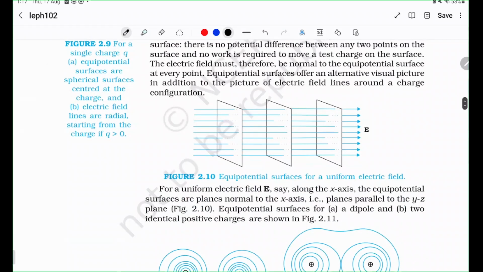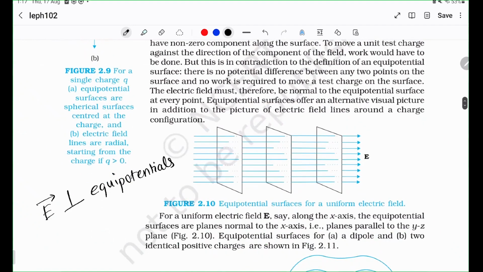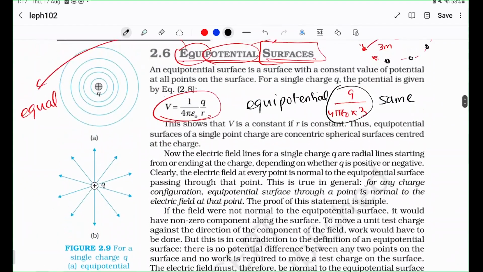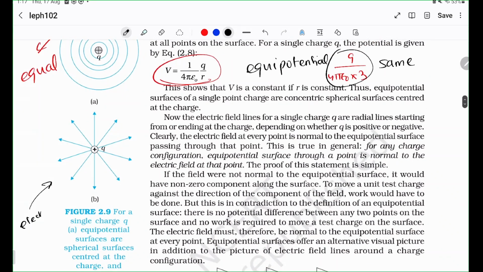Okay, a few properties. Electric field lines in electric fields are perpendicular to equipotentials. Okay, and I think we need to take some time to understand what is meant by this statement. So look at an equipotential. Okay, say consider this charge, and you know that this diagram represents the electric fields, right? These arrows are the electric fields.